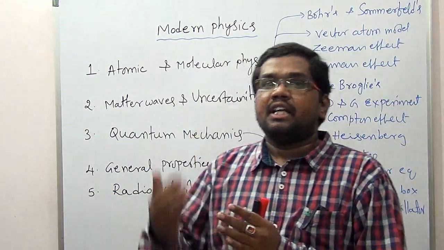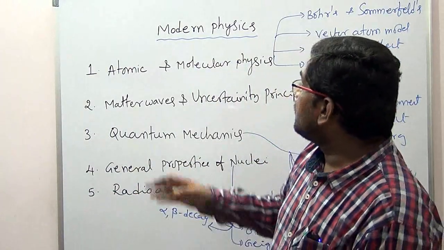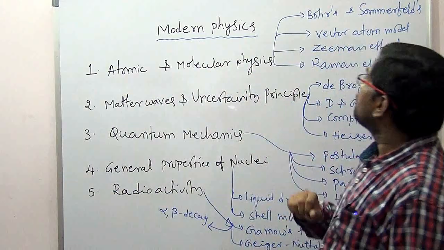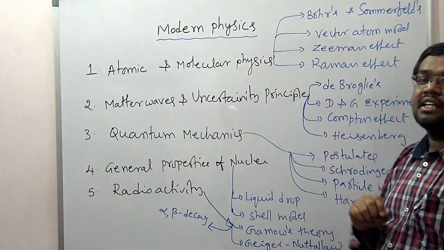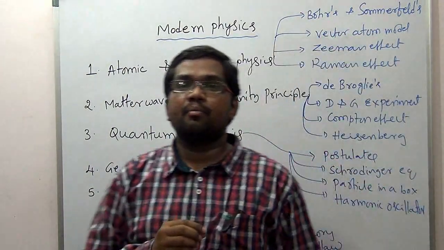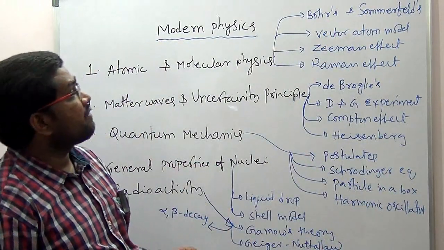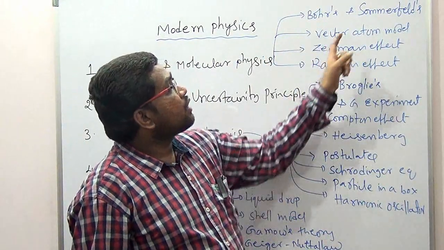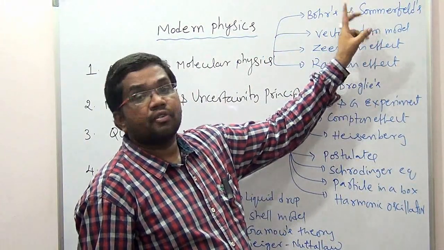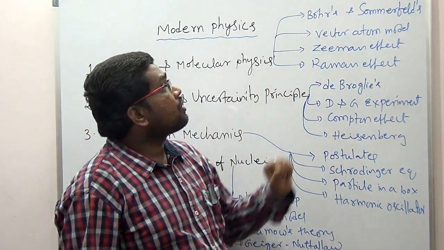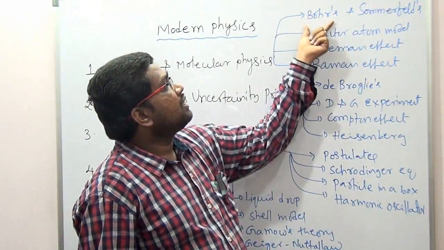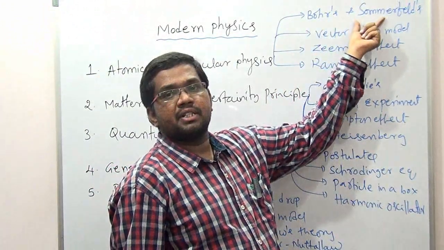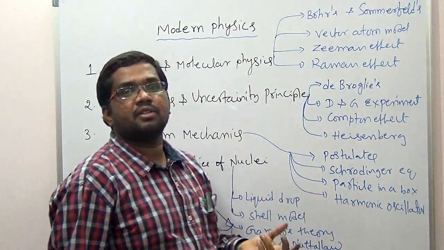So the first opening chapter is atomic physics and molecular physics. In this chapter, first we will discuss the fundamental theories. That is Bohr's theory, which you might know from pre-college level, even 11th and 12th standard. We will discuss Bohr's theory and its drawbacks. Then the next model will be the Sommerfeld model. What are the drawbacks faced by Bohr? Some failures Sommerfeld theory will overcome, but Sommerfeld theory still has some drawbacks or failures.